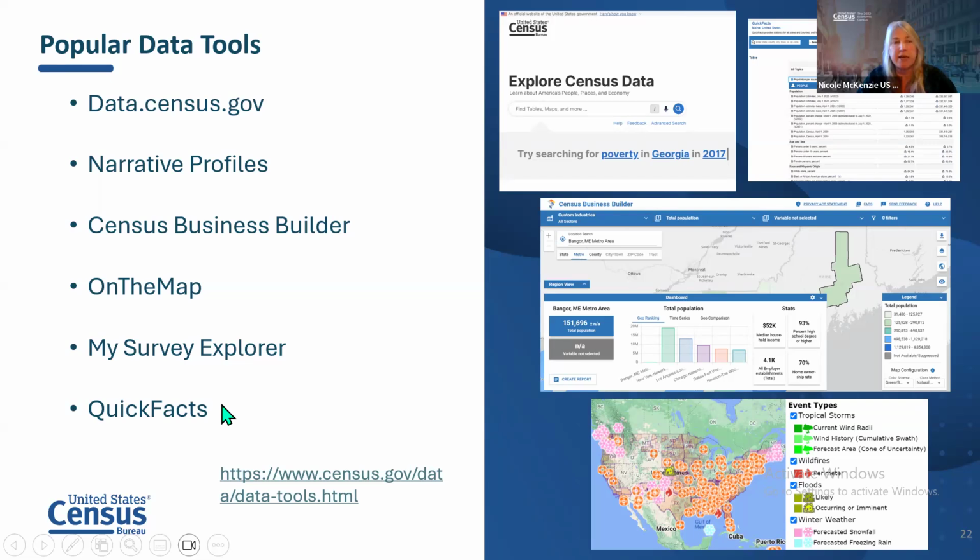And then we have QuickFacts. I will be demonstrating some of these in another workshop that we're hosting, but QuickFacts is exactly what it is. It's a way to quickly pull up facts on communities. The only downside that I experience with QuickFacts is that it is only for communities of 5,000 in population or more. So if your community has 5,000 or above in population, you can use QuickFacts. If you fall under that, which many New England towns do, they're not going to find their data in QuickFacts. So I just show them data.census.gov, where everything they can find in QuickFacts is in this tool.